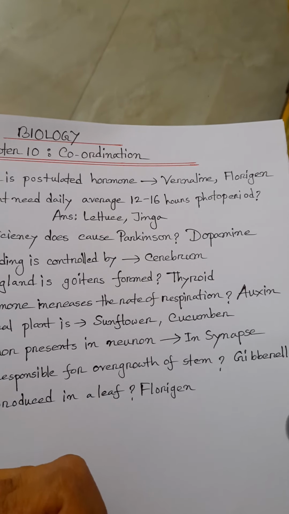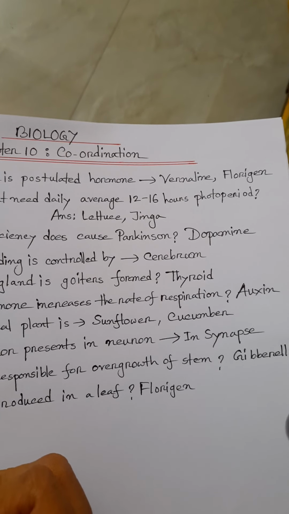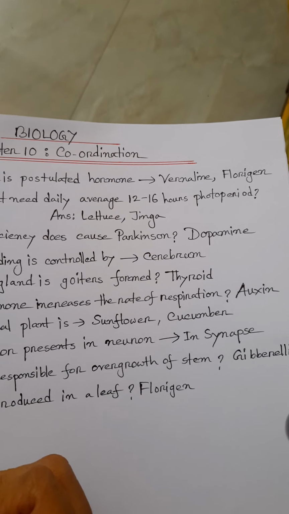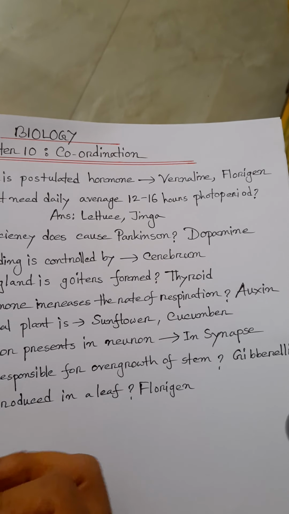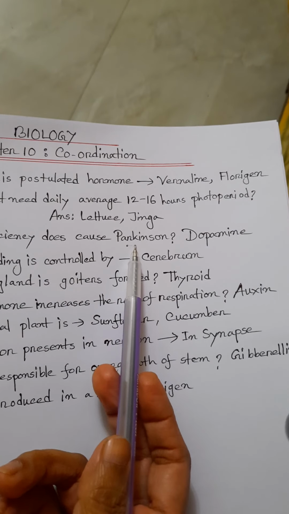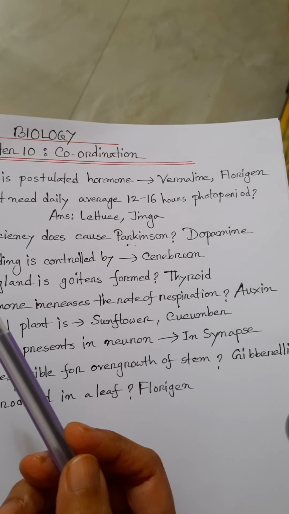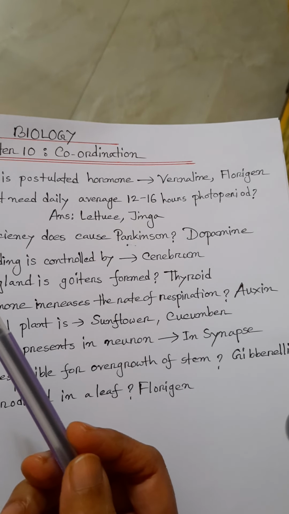Which is the hormone secreted from the pituitary gland? Somatotropic. Another question: which disease occurs if the cells that produce dopamine are destroyed? Your answer will be Parkinson's. Which one of the following is related to endocrinology?